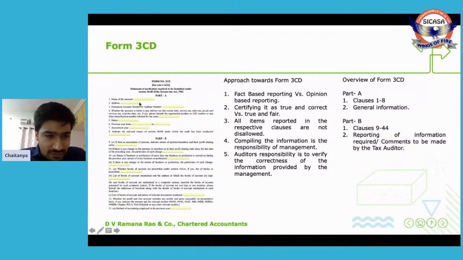So let's have an overview. Our 3CD is divided into two parts, Part A and Part B. The contents of Part A are name, address, permanent PAN number, status, previous year, and so forth. So these are all general clauses. Part B is a specific clause-by-clause reporting. So clauses 1 to 8 come under Part A, which are general clauses, and clauses 9 to 44 come under Part B. These are all the specific requirements that have to be reported.